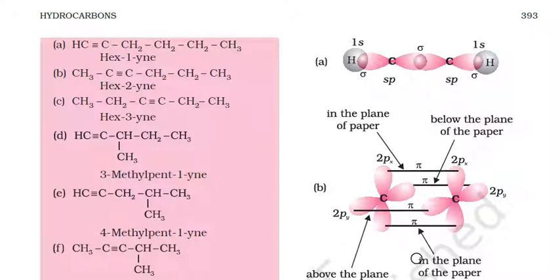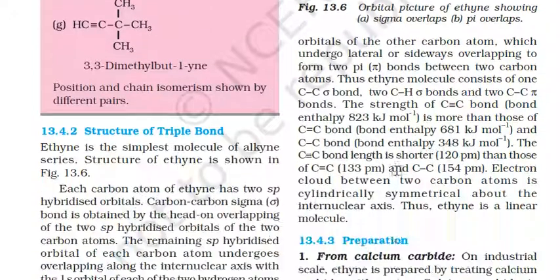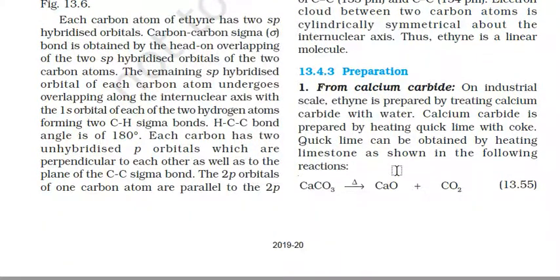2px left 2px and 2py forms the pi bond here, consisting of two pi bonds, and formation of a triple bond has taken place here. Now, preparation methods. From calcium carbide, we can prepare ethyne.